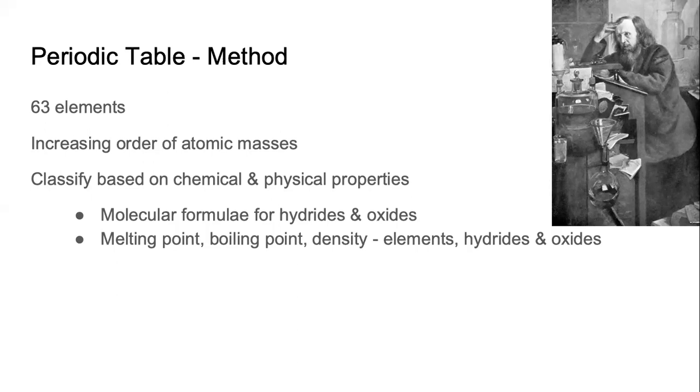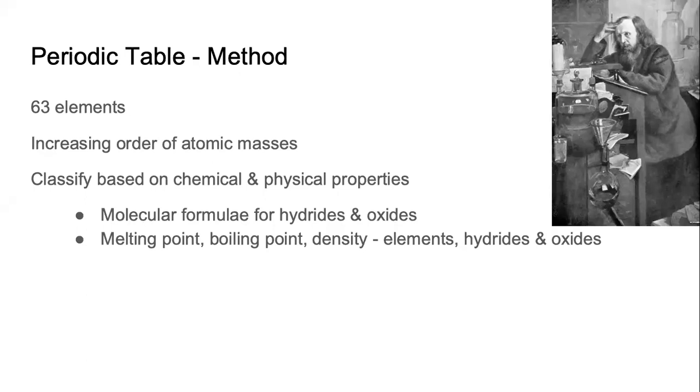And when he did that, which year is this? It is 1869 to 1872. So not much was known even then. He worked with some basic physical and some basic chemical properties. The basic physical properties that he considered were melting point, boiling point, and density of the elements that he was studying. Also, the hydrogen compounds of these elements and the oxygen compounds of these elements.